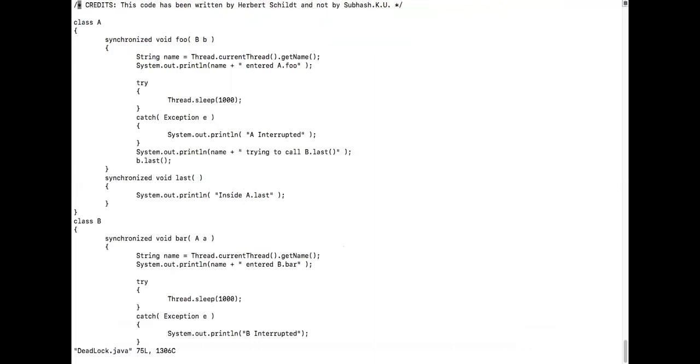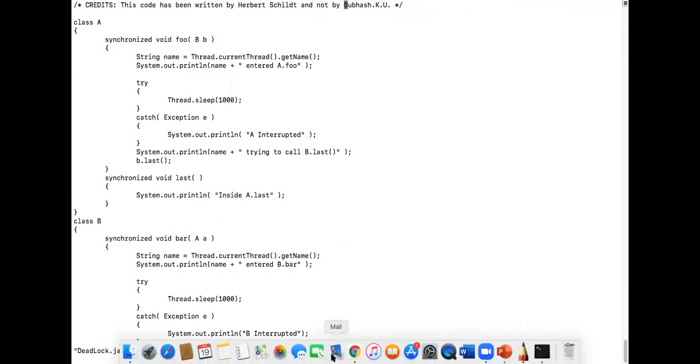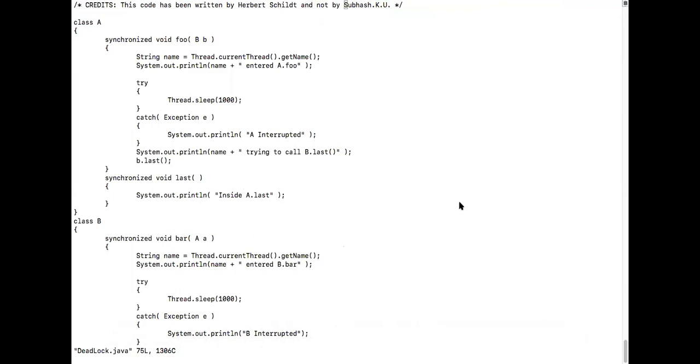The credit for this code I don't want to take. This code has been written by Herbert Schildt and not by Subhash. First of all, creating deadlocks is very, very difficult. You cannot purposefully create a deadlock. It happens, and once a deadlock happens in your program, you will not be able to figure out how to solve it. It is very, very difficult. Never in your dream think of getting a deadlock, because first of all, you cannot.